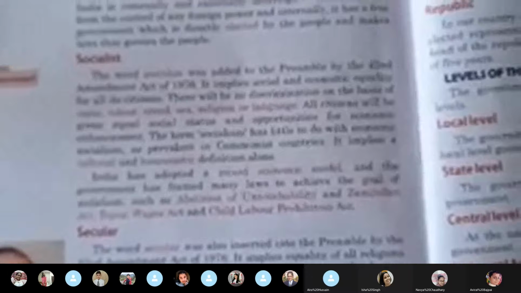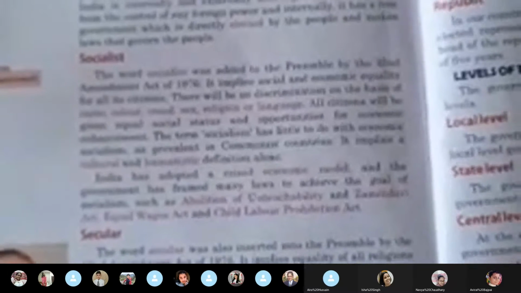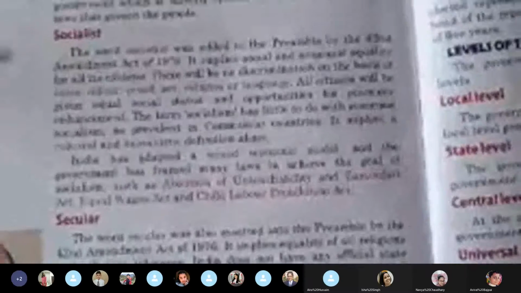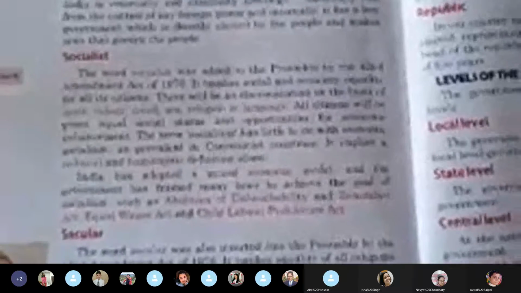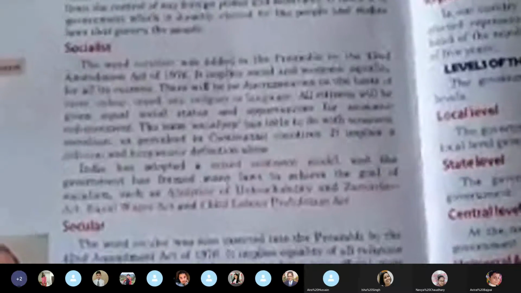Both socialist and secular were added in the Constitution in 1976 under the 42nd Amendment. Now, secular means the people of a country are free to practice any religion, and there